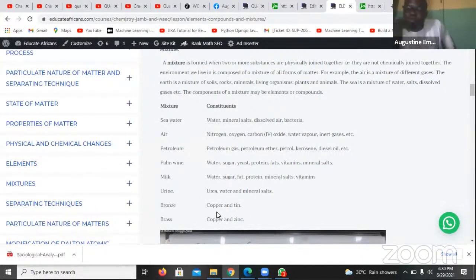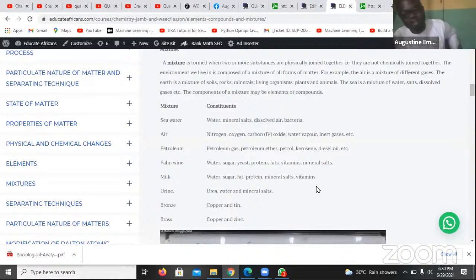So there's always copper, but it depends on what is added to the copper. If it is tin, we call it bronze. If it is zinc, we call it brass. Urine is a combination of urea, water, and mineral salt. Milk is a combination of water, sugar, fat, protein, mineral salts, and vitamins.